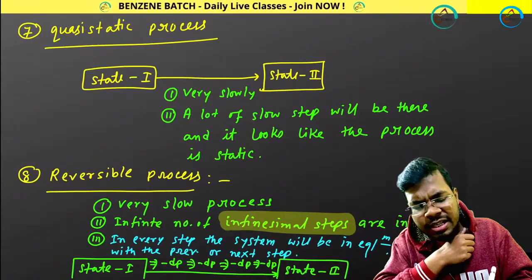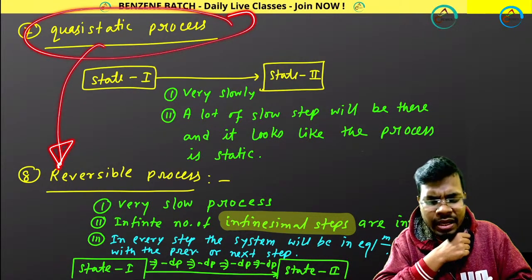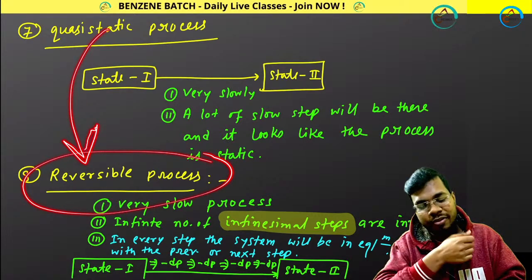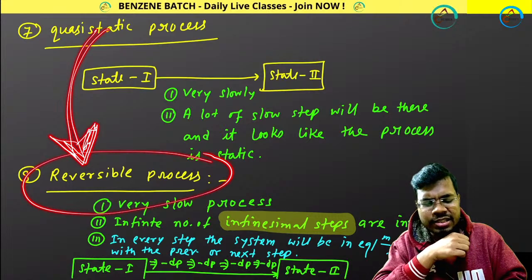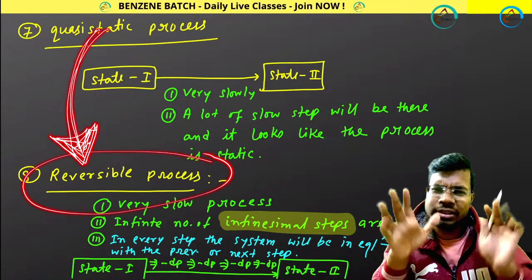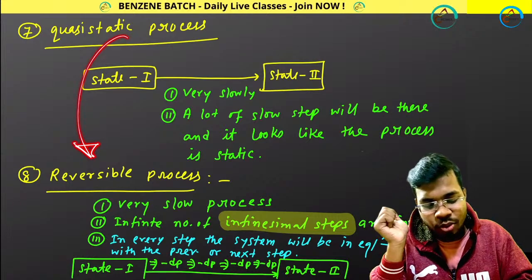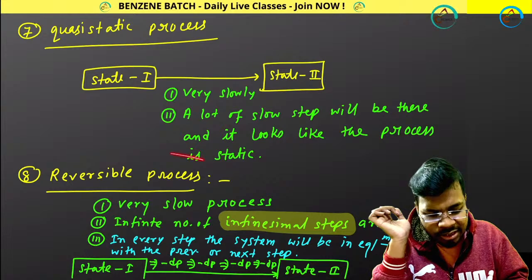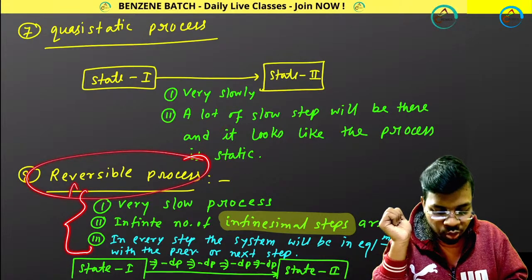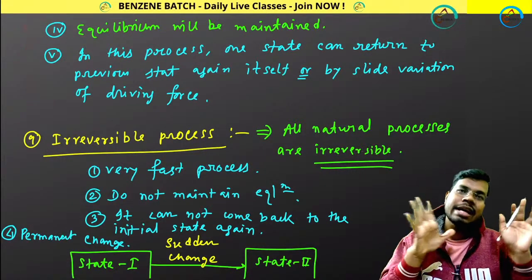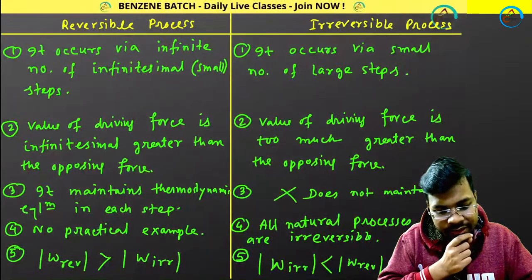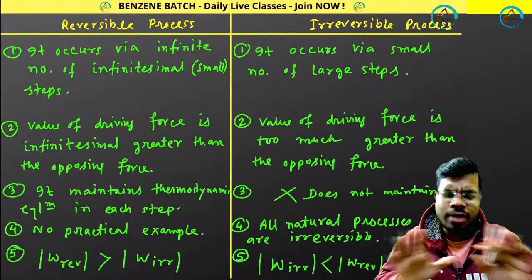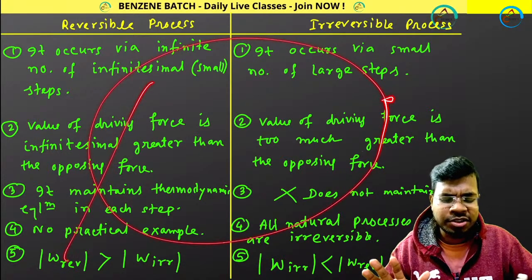Another thing, the difference between quasi-static and reversible process. Great question. Basically, a reversible process can be called a final quasi-static process. You cannot really differentiate these two, but more or less they are similar for the time being. Don't go into that much depth. These are defining a very slow process, and reversible process is more accurate. Then reversible and irreversible process, I told you about all these things, so I am not differentiating them once again.